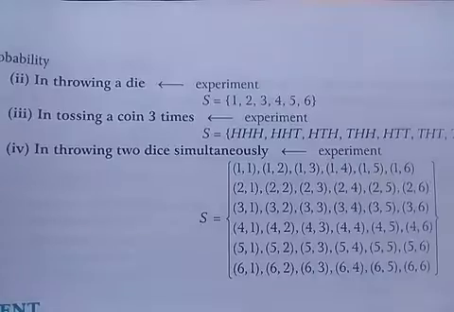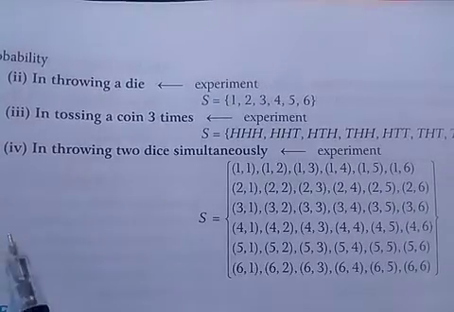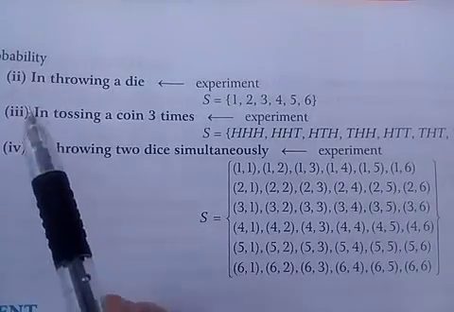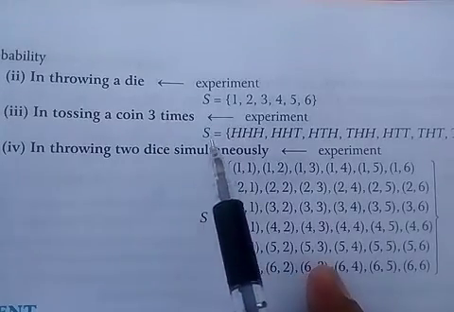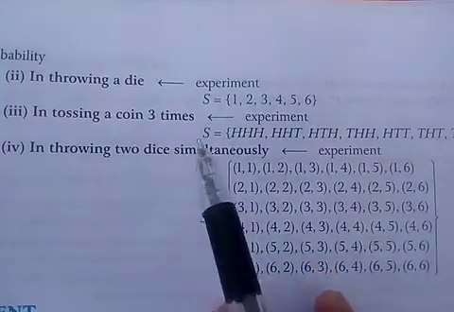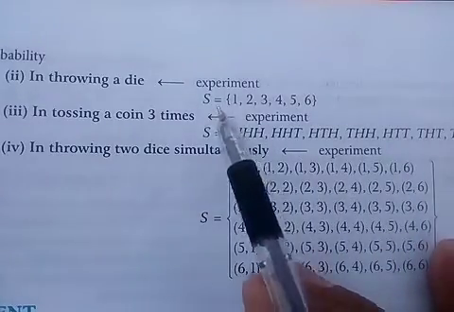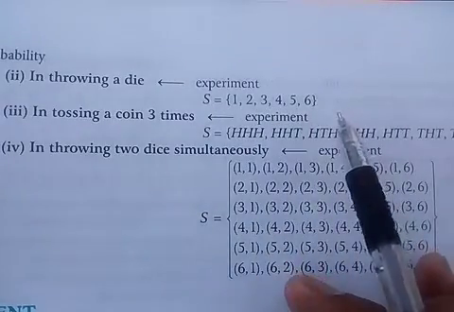More examples of sample space. In throwing a die there are 6 possible outcomes: 1, 2, 3, 4, 5, 6.